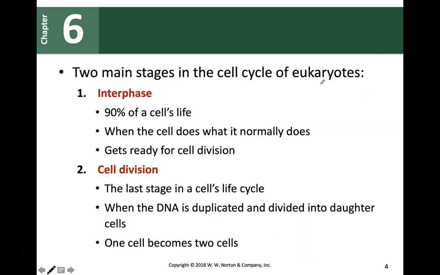Okay. All right, now let's talk about the sexual reproduction. And now this happens in eukaryotes. So when our cells need to divide, they need to go through what we call the sexual reproduction.